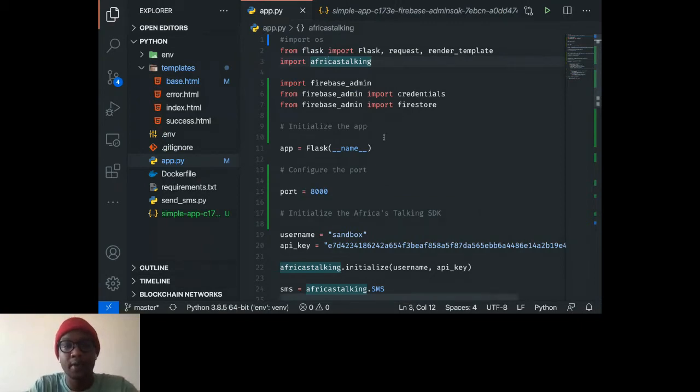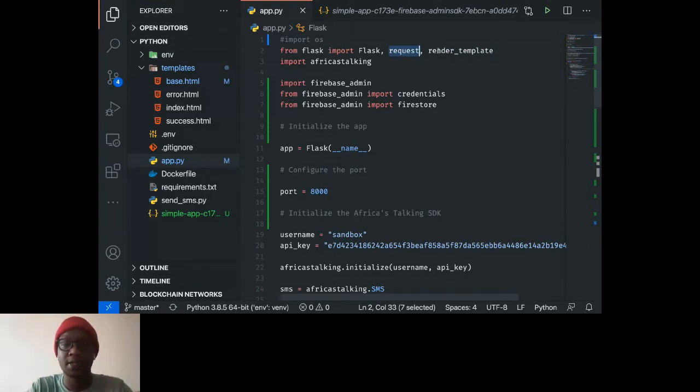Anyway, let me just make this slightly larger, for the people who may not be able to see properly. The first thing I've done here is import Flask. I've brought in the Flask module that actually initializes the whole application. I need the request module as well, and then I need render_template. You can imagine what all of these do. Request handles all the requests that come into the application and allows me to access different variables within that request.